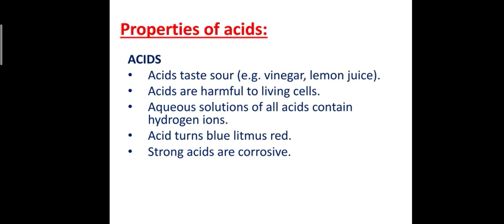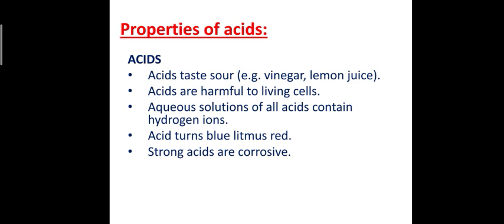Next is the properties of acids. Acids are generally sour in taste. Acids are harmful to living cells. When we see acid rain, it corrodes the outer surface of the plant cell, or when it gets on human skin cells, itching generally occurs. Why? Because they are very corrosive and harmful to living cells.